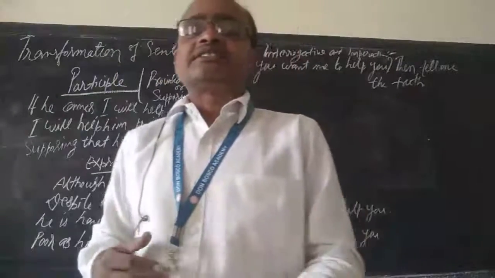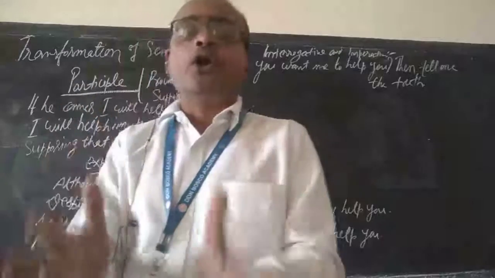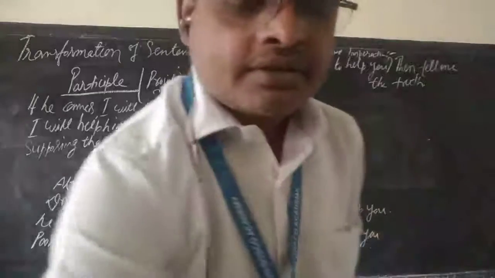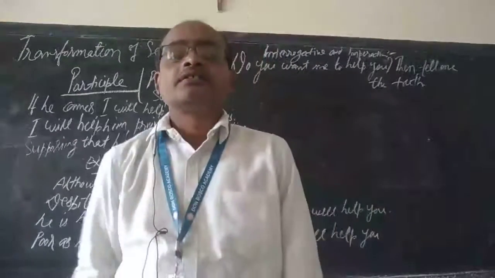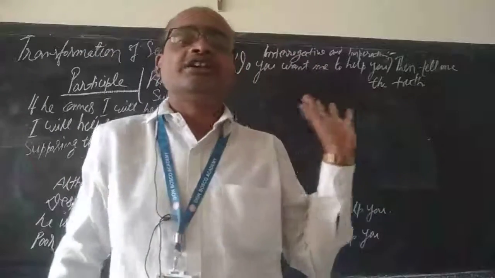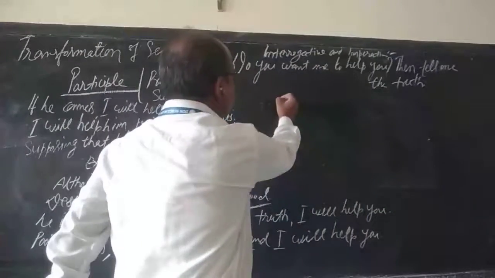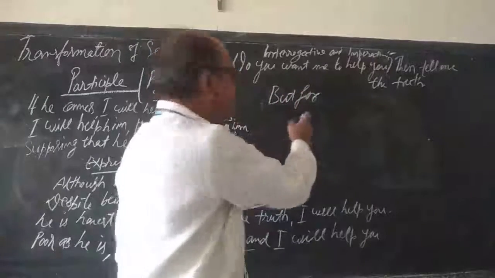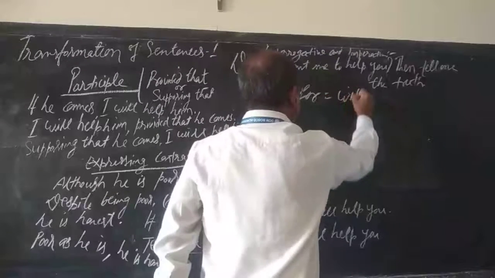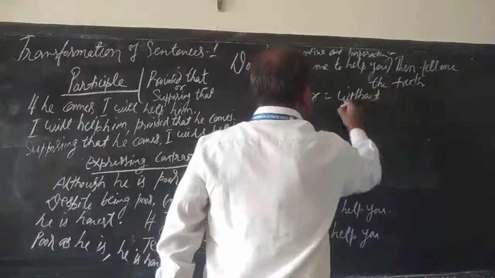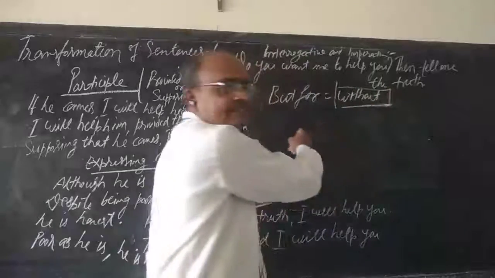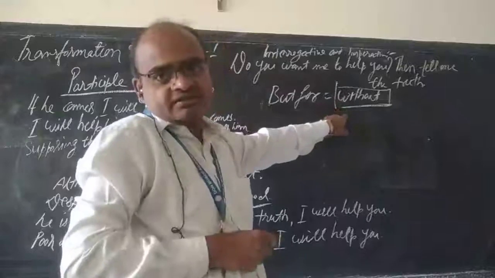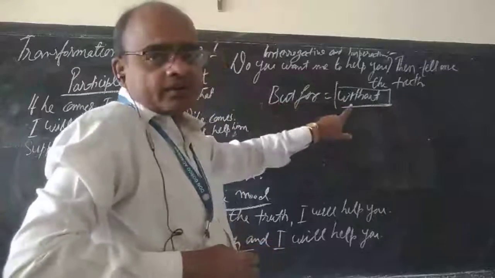Now another thing to discuss: in place of if, you may use but for. Last day we already discussed this. So first, you have to understand the meaning of but for. The meaning of but for is without. So first of all, you have to rewrite the sentence, or say the sentence, by using without. Then replace this without with but for.